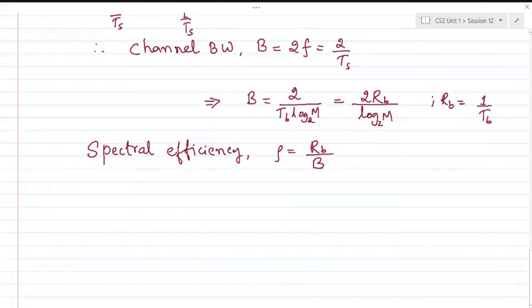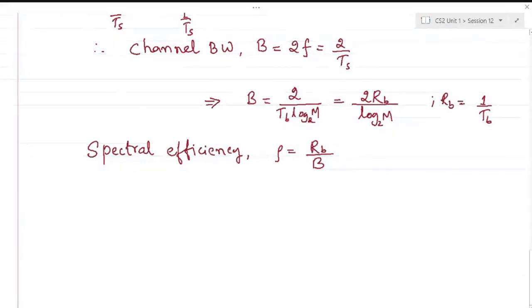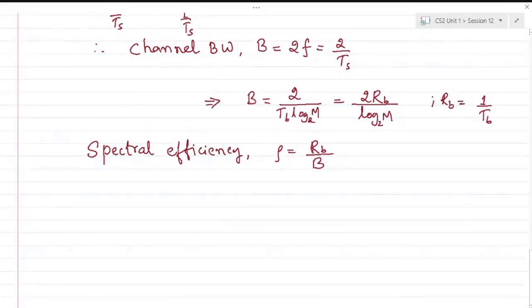What is the bit rate for a given channel bandwidth? If you can accumulate more bits per symbol, or if the symbol is represented by more bits grouped, then you will have more spectral efficiency. So for M-ary PSK, this is simply log M base 2 over 2.